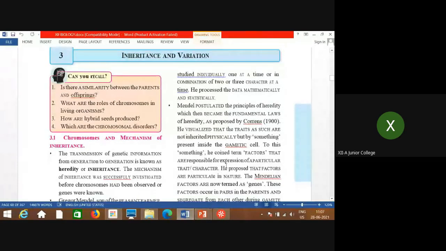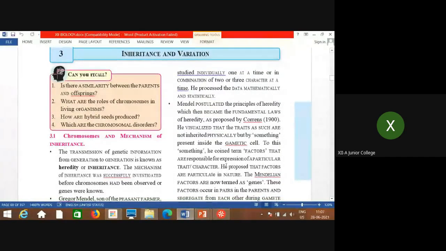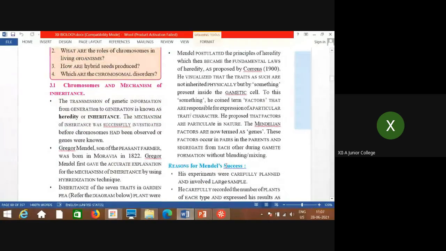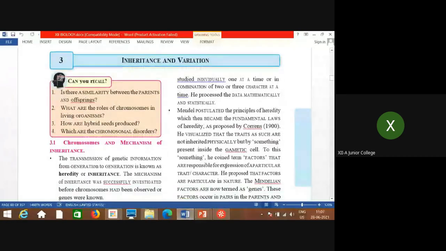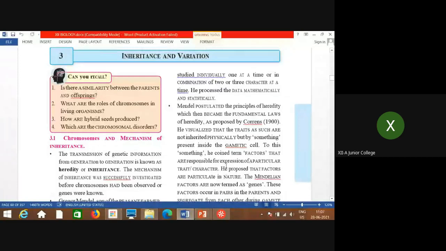Ma'am, third chapter, we are going to start with inheritance and variations. As I told you, what does it mean? First, we will see what is inheritance, what is variation, what is responsible for this character. So, step by step, we will begin. What is the meaning of inheritance? Variations and inheritance, both the things are related to each other.